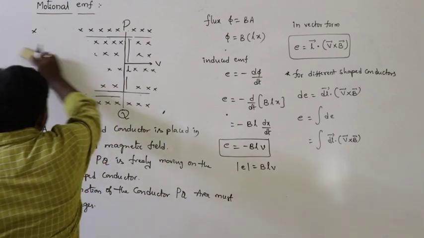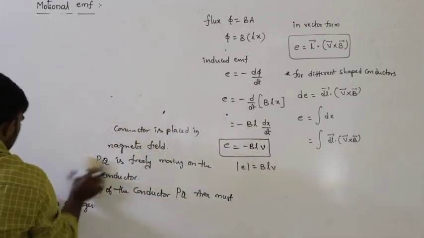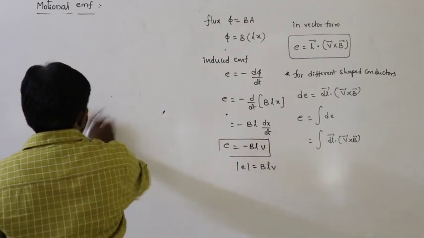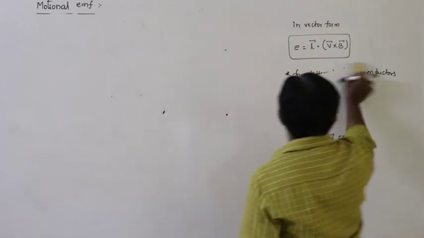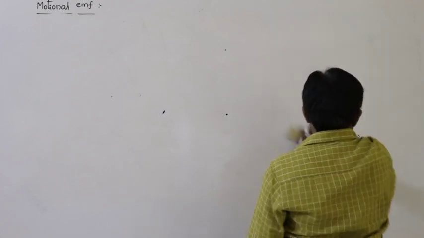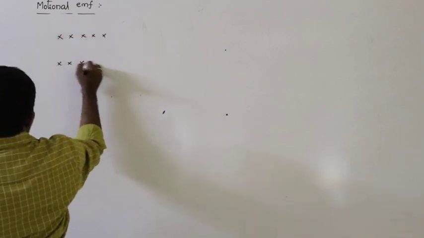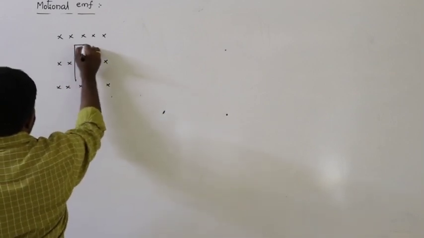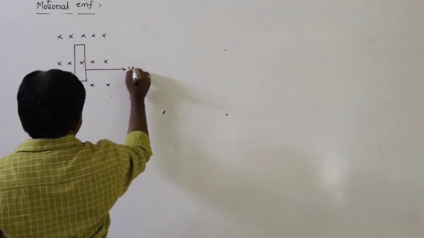Now, what is the direction of the EMF induced? That is important. It can be calculated with the help of Fleming's right hand rule. In moving charges and magnetism, we discussed Fleming's left hand rule. Here, Fleming's right hand rule. Let us say this is an inward magnetic field, and a conductor moves in the magnetic field with velocity v.